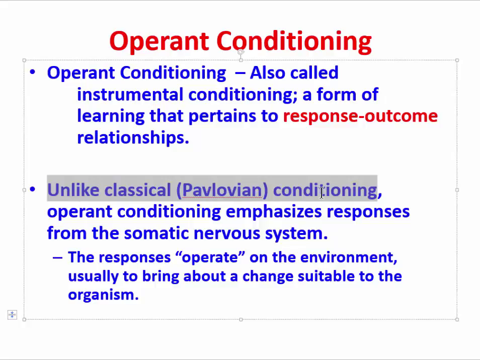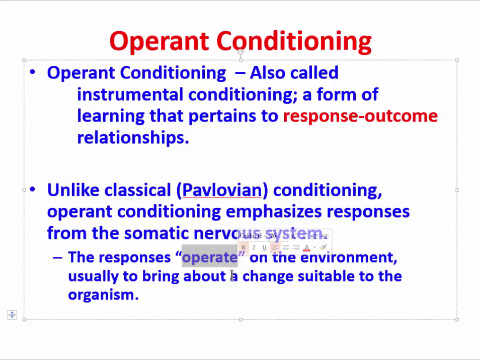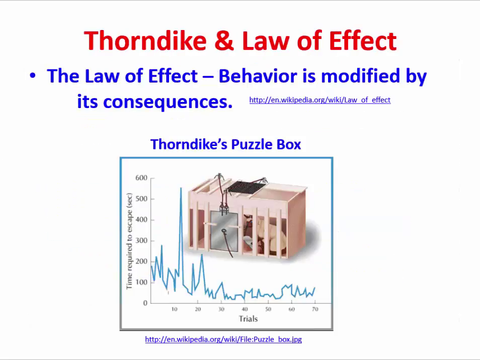Unlike classical or Pavlovian conditioning, operant conditioning emphasizes responses from the somatic nervous system. We can remember, too, that the somatic nervous system, from an earlier video, speaks to what we might call the skeletal responses that we might make. We can move our arms or move our legs or move our head to make some kind of response to the environment. These responses operate on the environment, usually to bring about a change suitable to the organism. So hopefully you can see that we've put in quotes here the word operate, and this connects us back to operant conditioning.